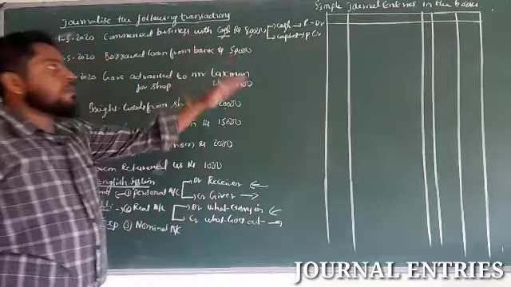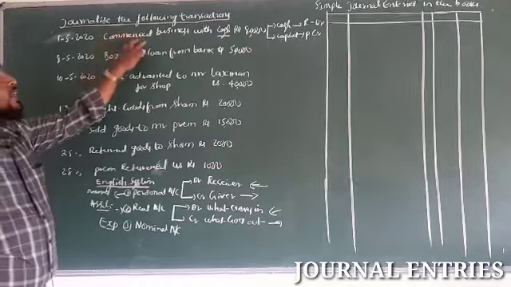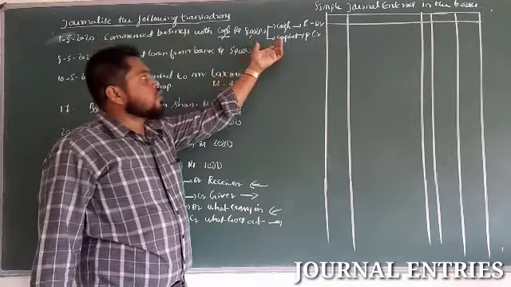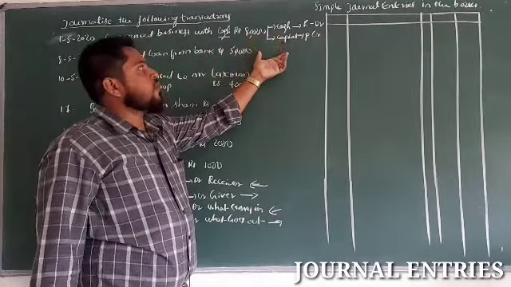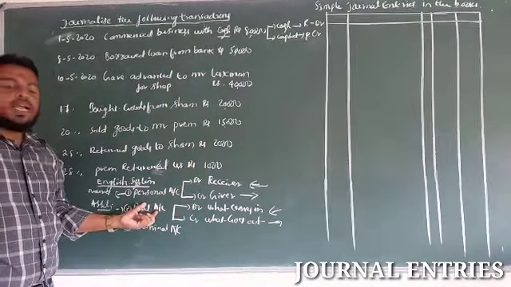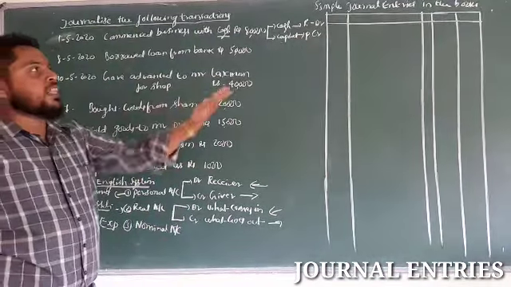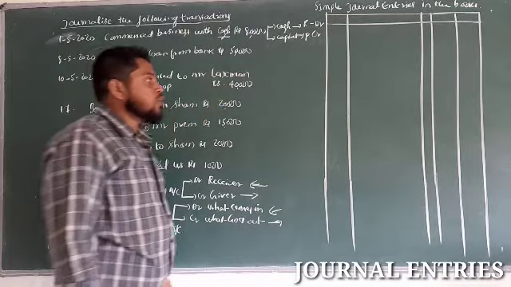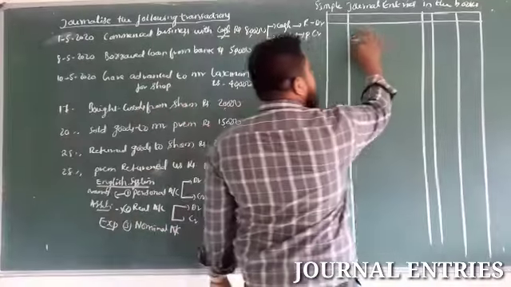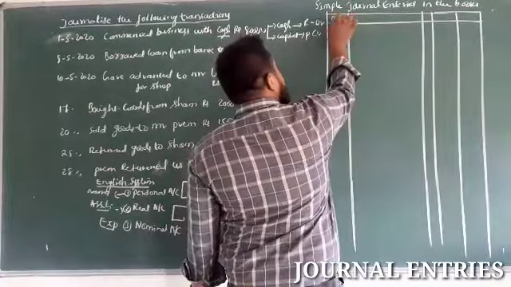So before passing the journal entries, you have to analyze the transaction. In each transaction, we have to find the two accounts, classify them under the English system of accounting, and with the help of the debit and credit rules, find out what is debit and what is credit. Finally, you can pass the entry into the journal. Now the journal entry in the books of the owner. First, the date.